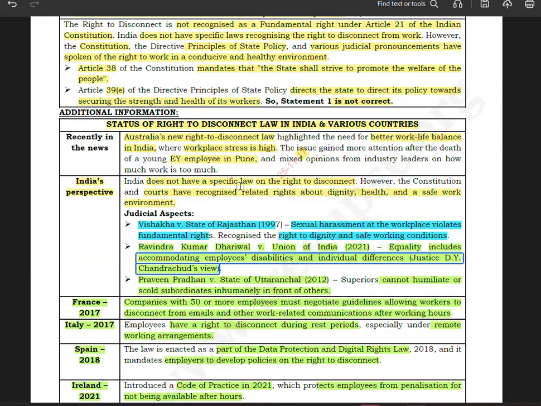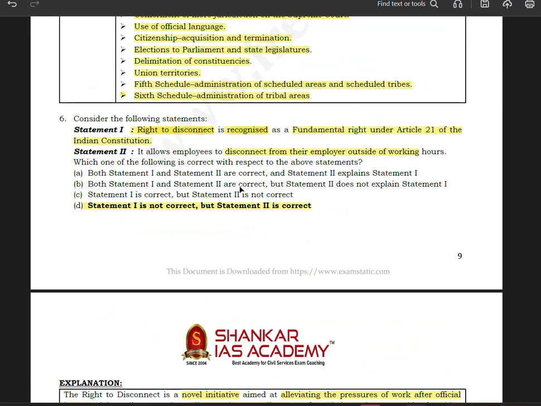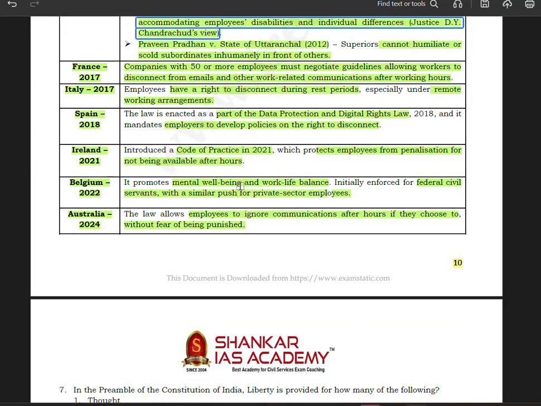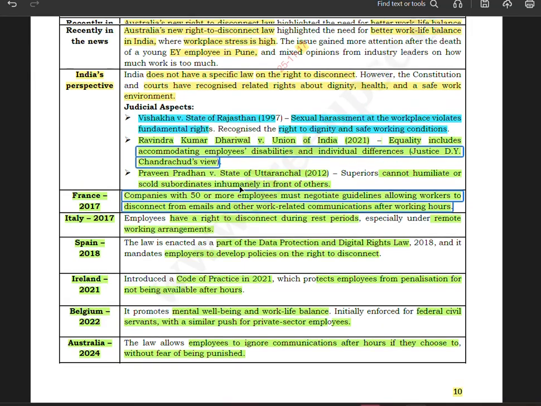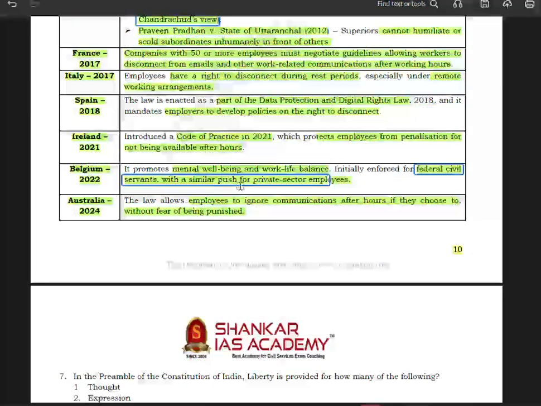Okay, so that is the thing. Now, we need to have a certain idea about which are the countries where the right to disconnect is accepted or legalized. So these are the countries: you have France 2017, you have Italy, Spain, Ireland, Belgium, and the most recent is Australia. So the recent three we need to remember: Australia, Belgium, Ireland. Then Spain, Italy, France.